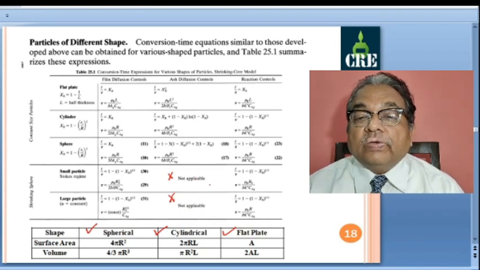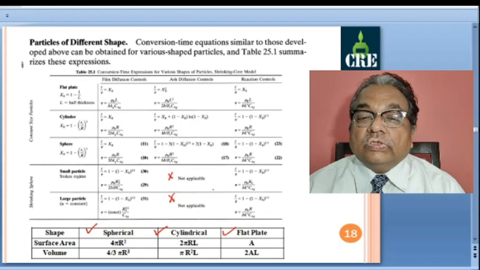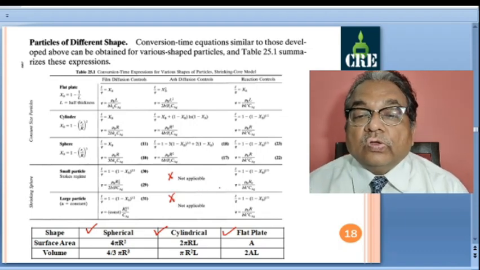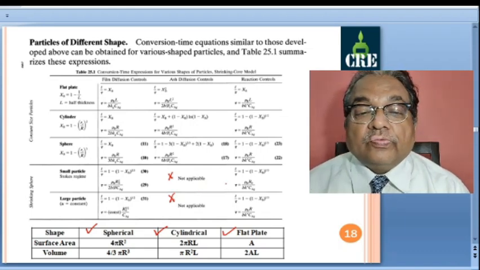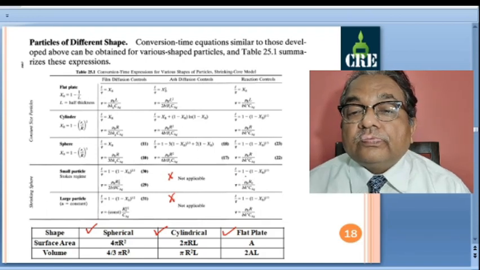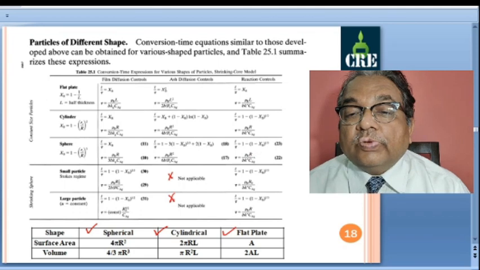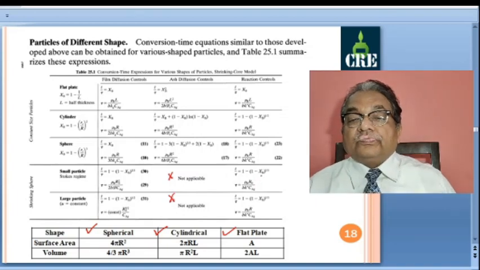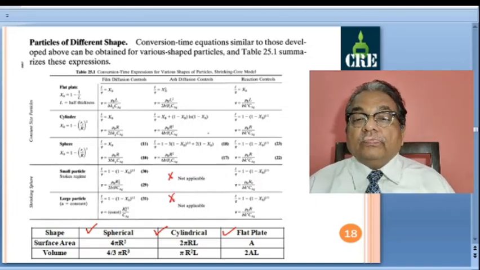But film diffusion and chemical reaction control, similar equations you can derive. So this equation is exactly same as for this spherical geometry. Only this R and R0 definition is changing, so you can compare and see the terms.